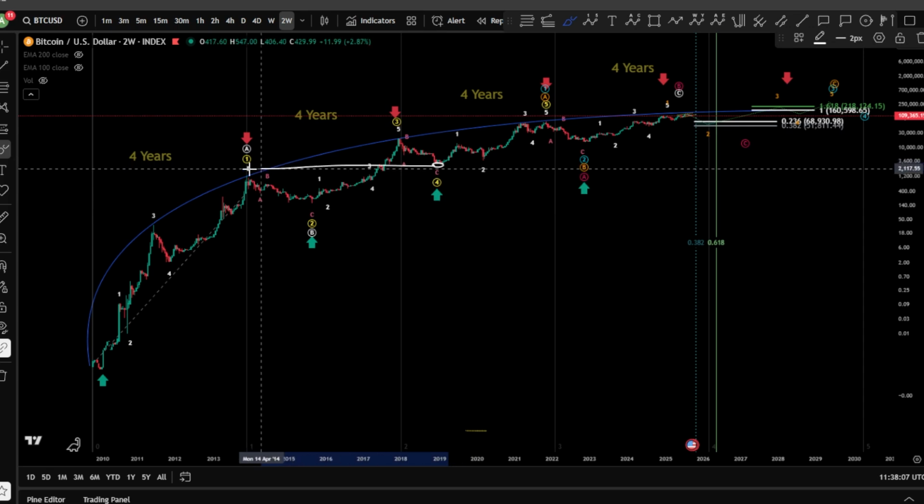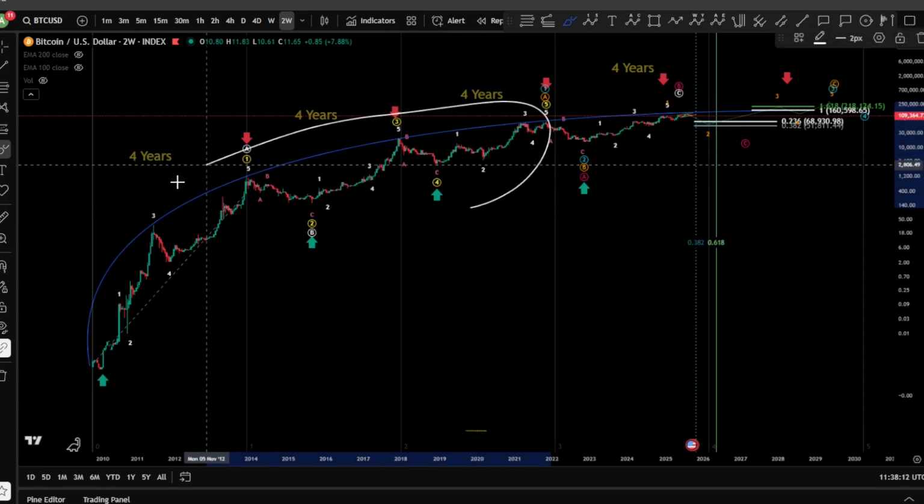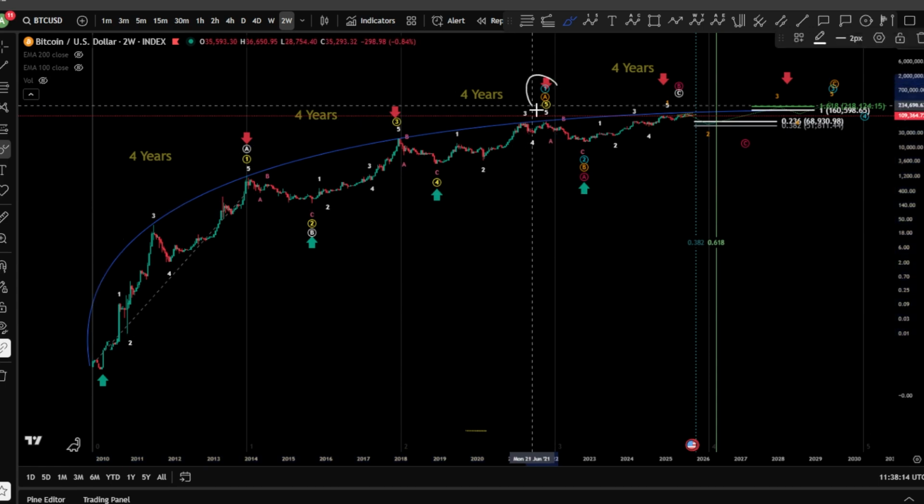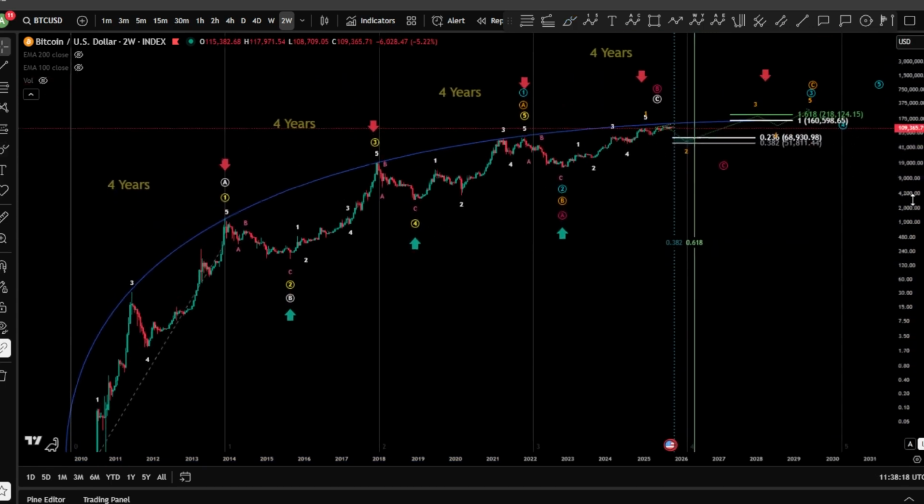The wave 4 did not interfere with the zone 1. The wave 3 is longer than the wave 5, meaning this is a perfect impulse finished for a wave 1 or a wave A in a zigzag for the future price action.